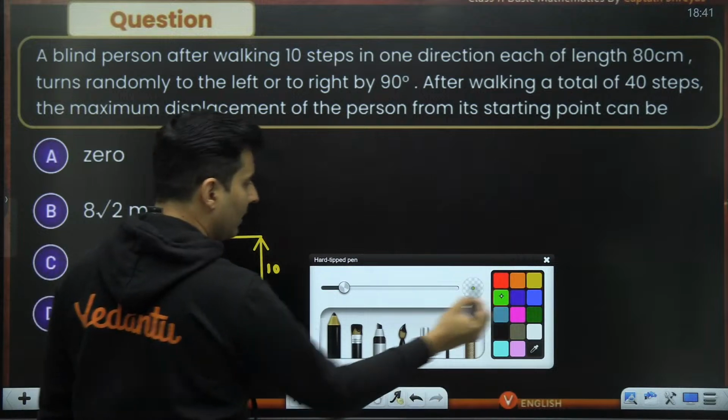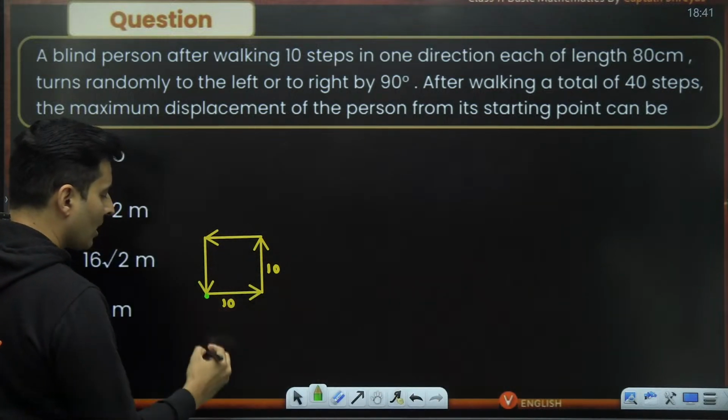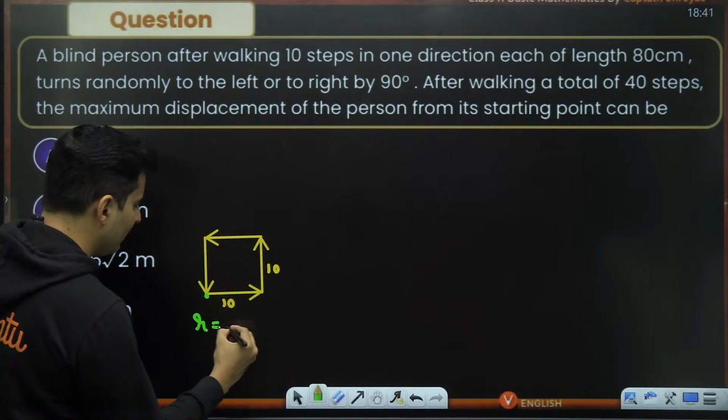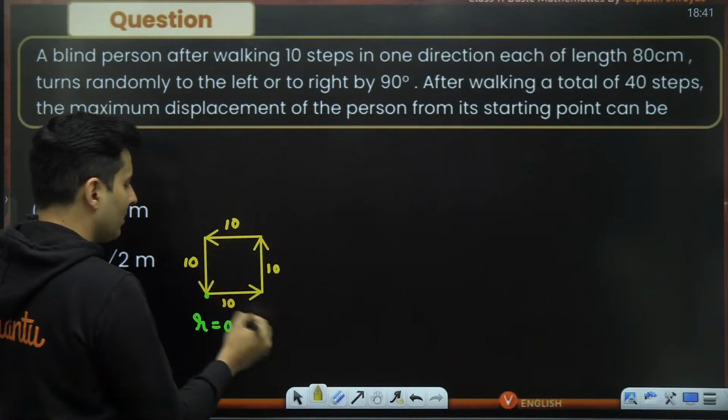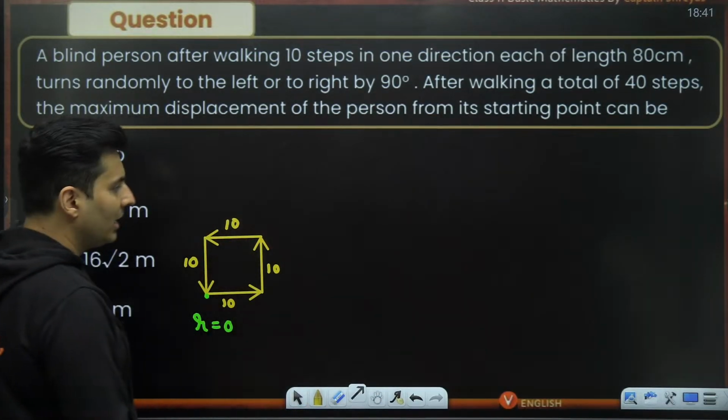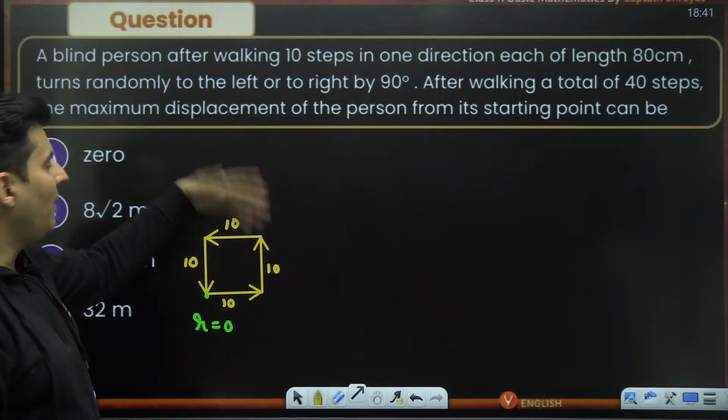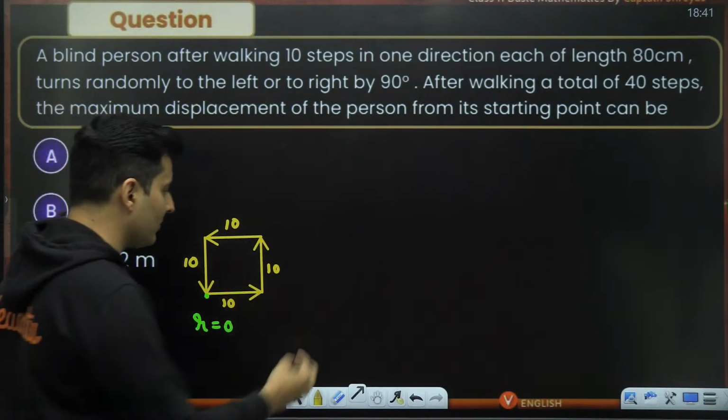Well, he will be back to his original position, and then the resultant will be 0, right? So every time if he turns left, then he'll be back to the same place. No, that is not maximum. I want the maximum possible displacement.